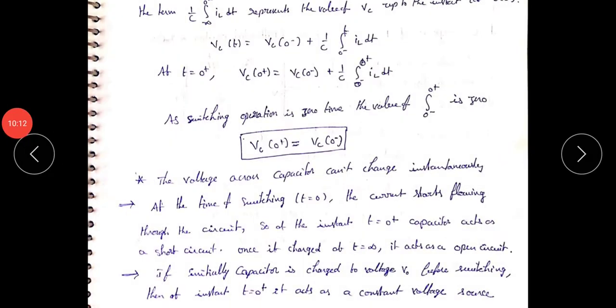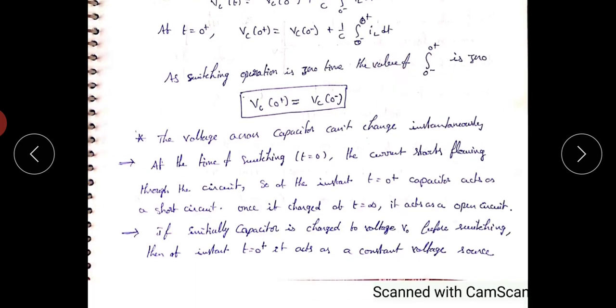Okay, in a capacitor V_C(0+) = V_C(0−): the voltage across the capacitor just before equals the voltage just after. The voltage across the capacitor cannot change instantaneously. So at the time of switching, t = 0, the current starts flowing through the circuit. So at the instant t = 0+, the capacitor acts as a short circuit. Once it is charged, at t = infinity, the capacitor acts as an open circuit.